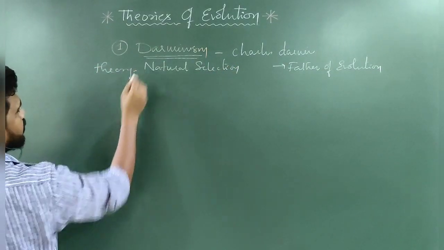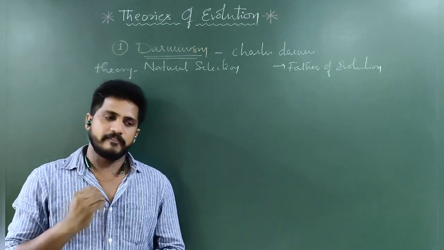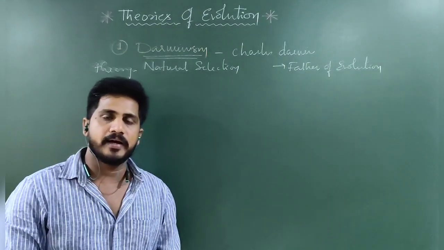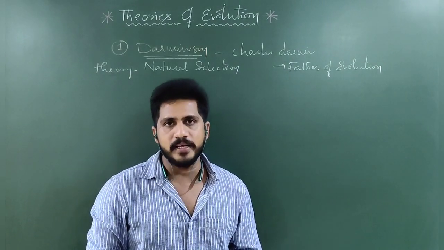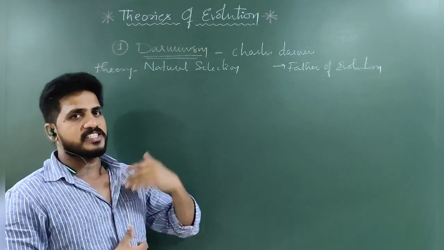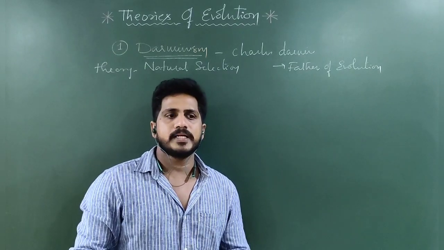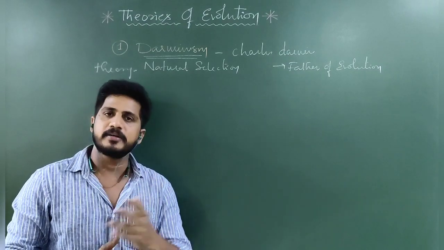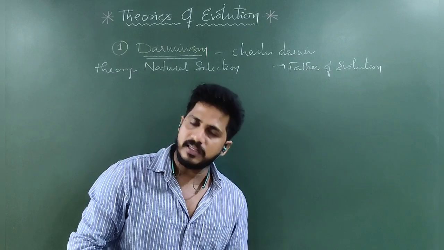Darwin, a scientist, traveled to the Galapagos Islands in South America on a special scientific research ship called the Beagle. There he identified different types of finch birds, later called Darwin's finches. We will discuss examples of natural selection in the next class.